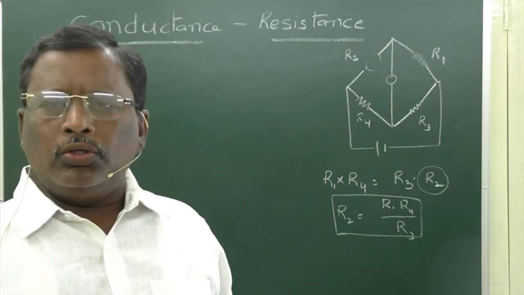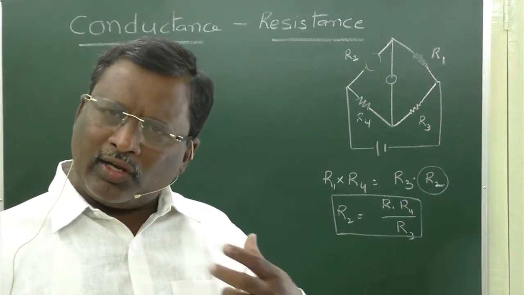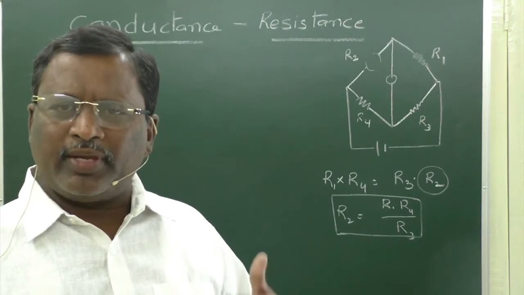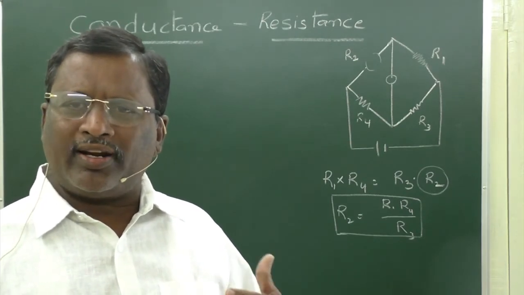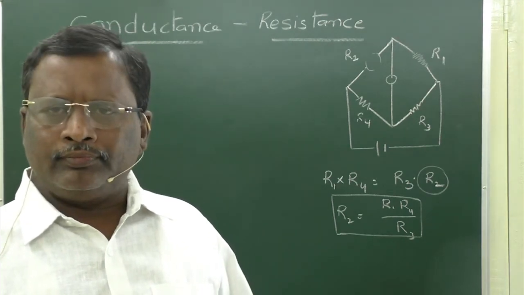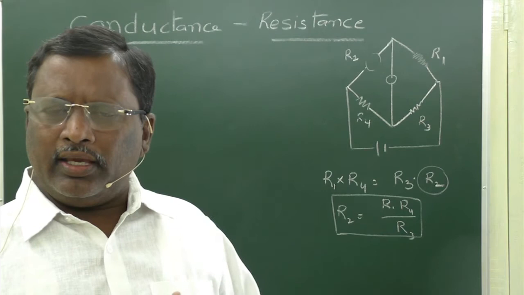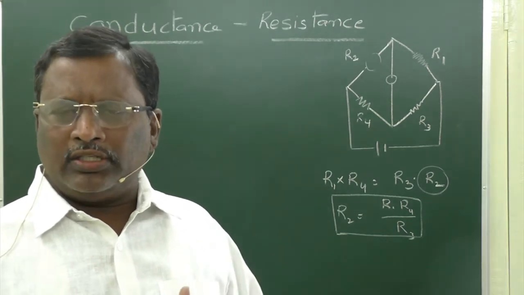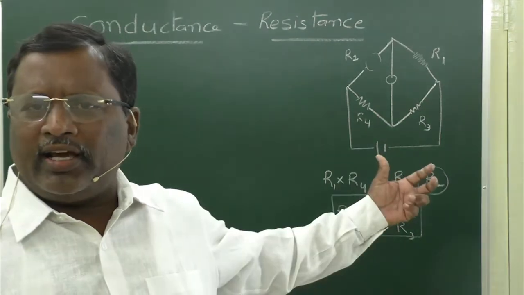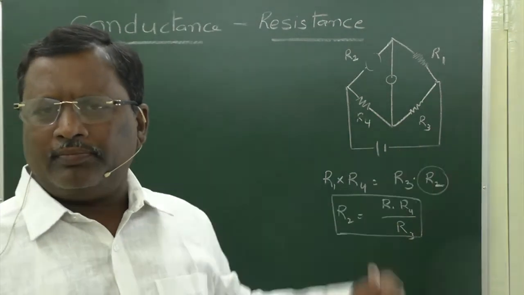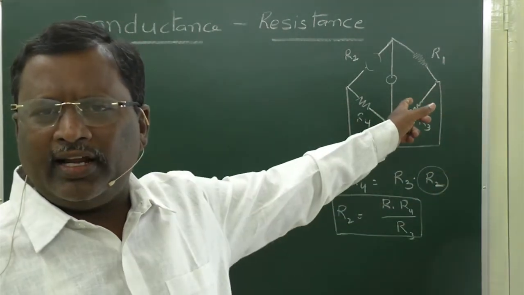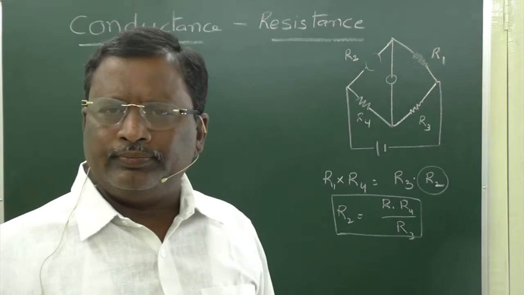So now, to calculate the conductance of an electrolyte is essential for us, because in this present topic we concentrate on the conductance of an electrolyte. But it is not so easy to find out the resistance of an electrolyte as we did with a metallic wire, because a solution cannot be directly connected to a Wheatstone bridge.